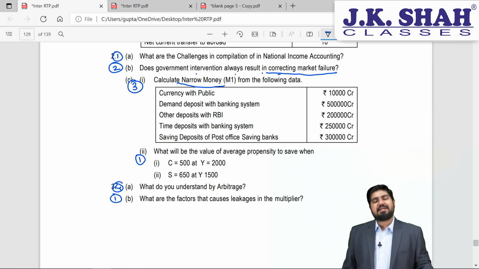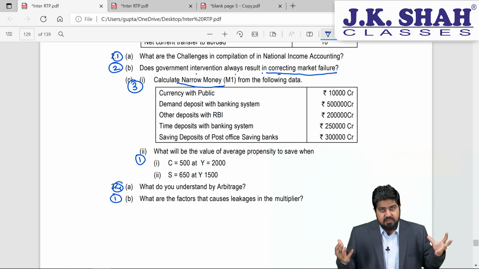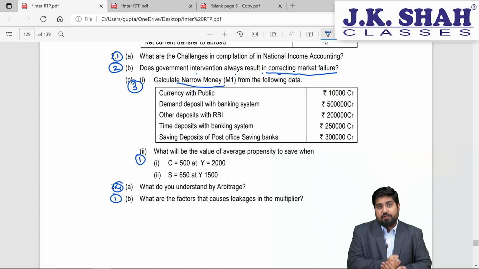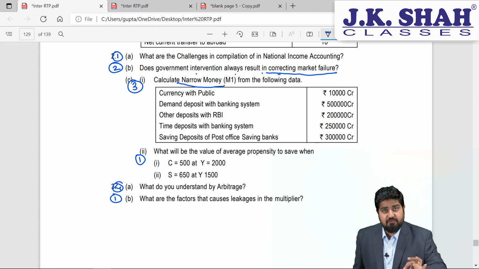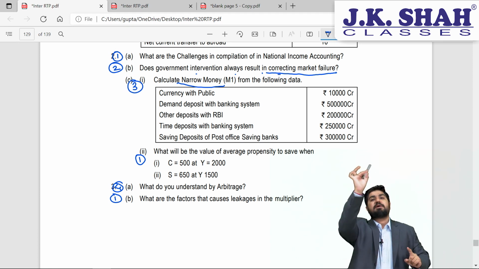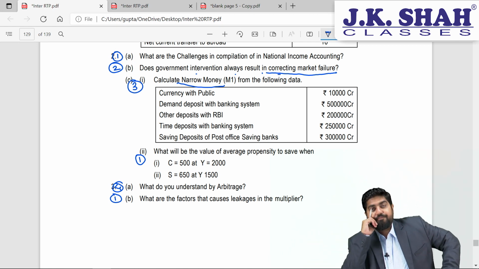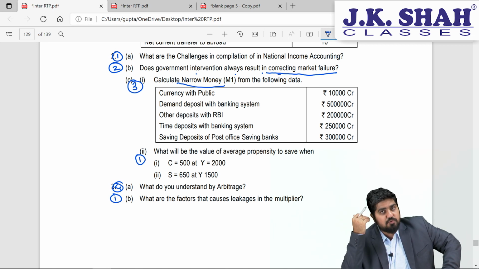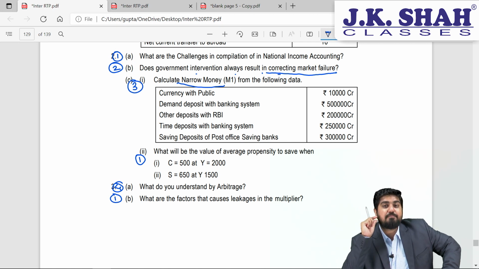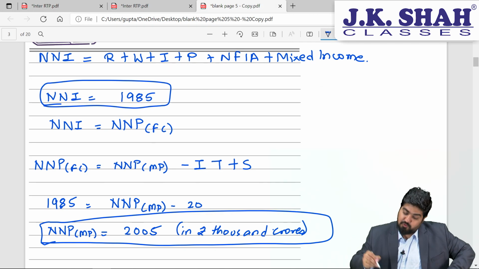Now, all said and done, government must intervene in order to stabilize the market. However, look at the question very carefully. Will government always be successful in stabilizing the market? That is a big question mark here. Now that's subjective. Sometimes it might work, sometimes it might not work. So your answer here has to be diplomatic. You cannot take sides. Let's understand how to be diplomatic here.